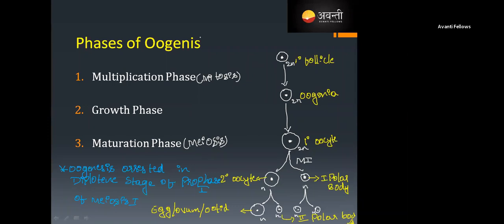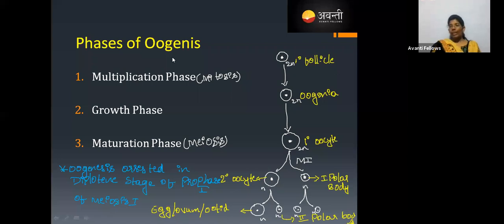And one more thing, I told you I'll tell you why exactly this happens. See, the female requires only 1 egg. If 4 eggs form, what happens? Just imagine. In the males, 4 sperms will form, that's fine.